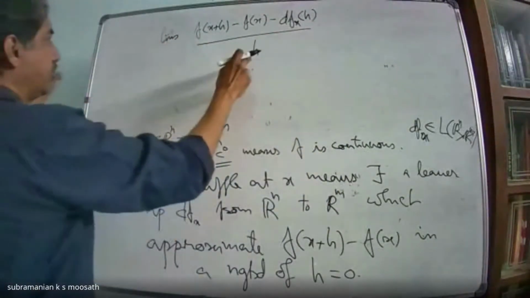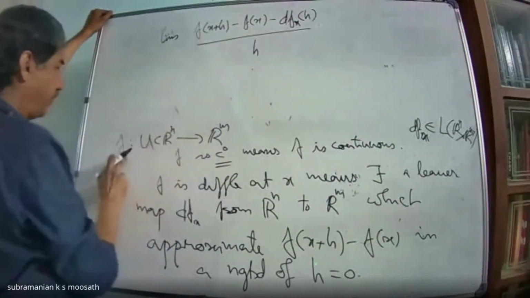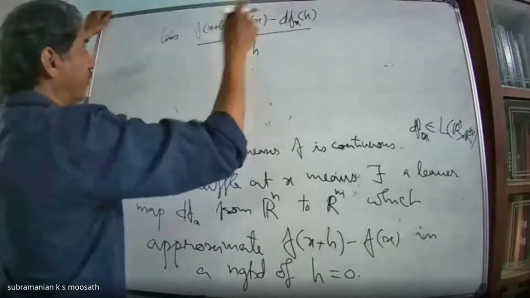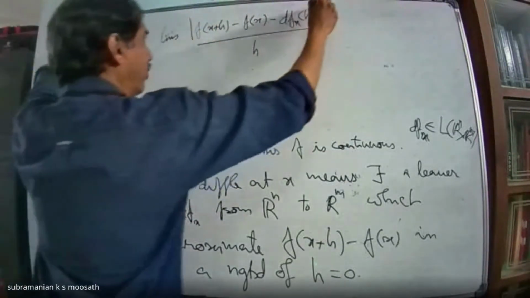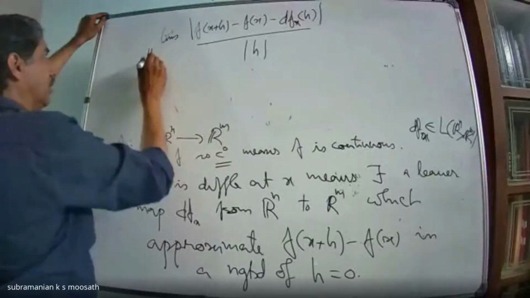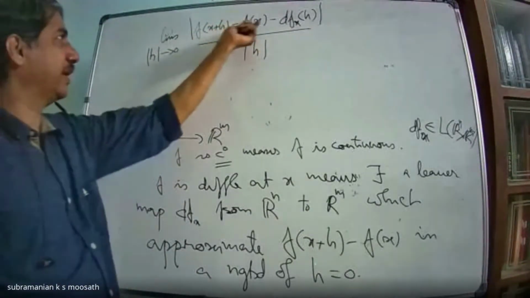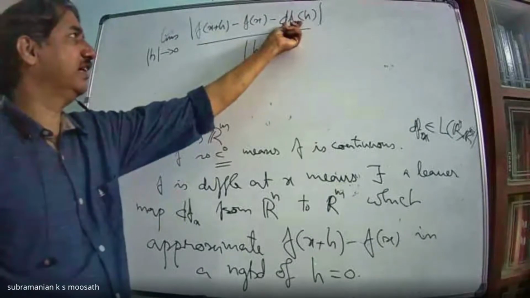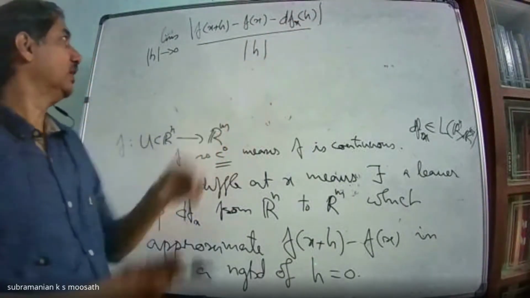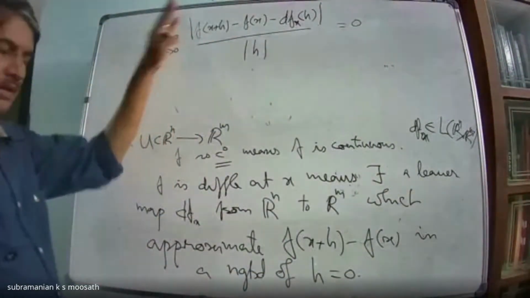But if I want to take a limit, these are vectors now, because f of x will be a vector in Rm. Therefore, I need to go for real numbers. So yesterday we introduced the norm. So this goes to 0: the norm of f(x+h) minus f(x) minus dfx acting on h, divided by the norm of h, should be 0. Just imitating what we have done in the one dimensional case.